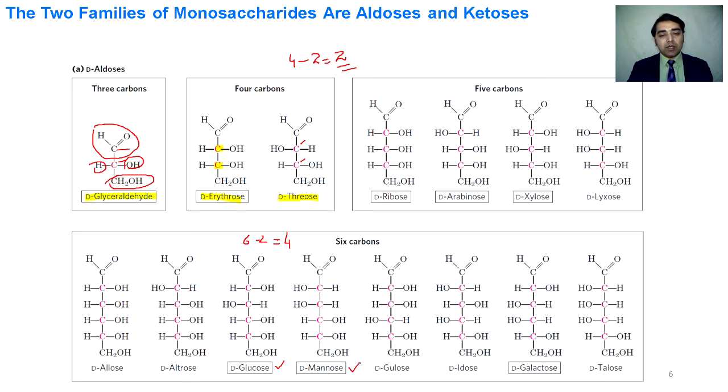This is the structural formula of D-mannose. Again, it contains 4 asymmetric centers. This is the formula of D-galactose, that also contains 4 asymmetric carbons. This is D-talose.